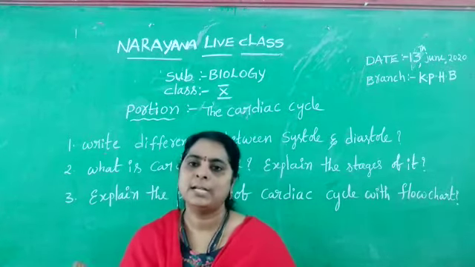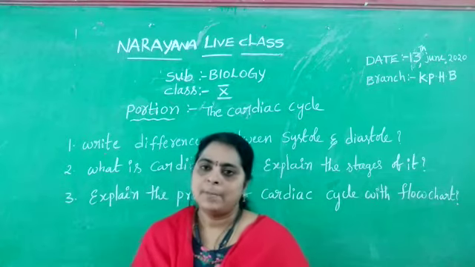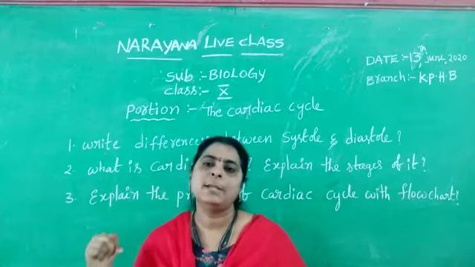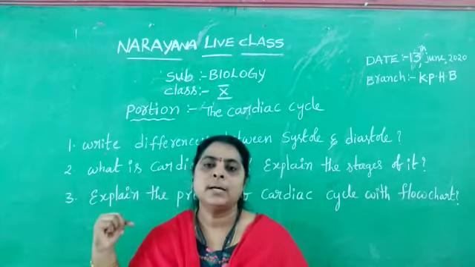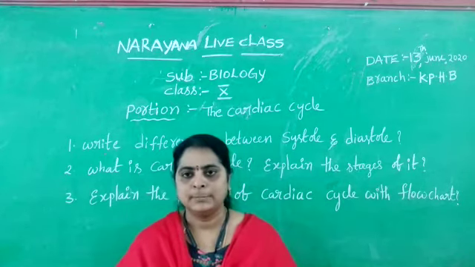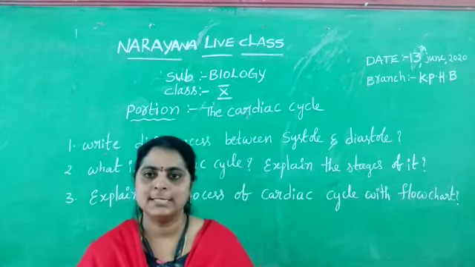Then we observe the dull sound. Next, through the pulmonary artery the blood reaches the lungs. Through the systemic aorta the oxygenated blood is circulated throughout the body. This is the flow chart of the cardiac cycle.